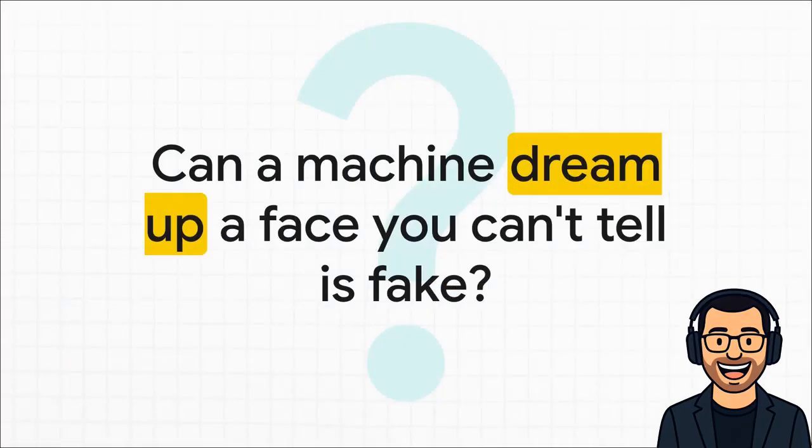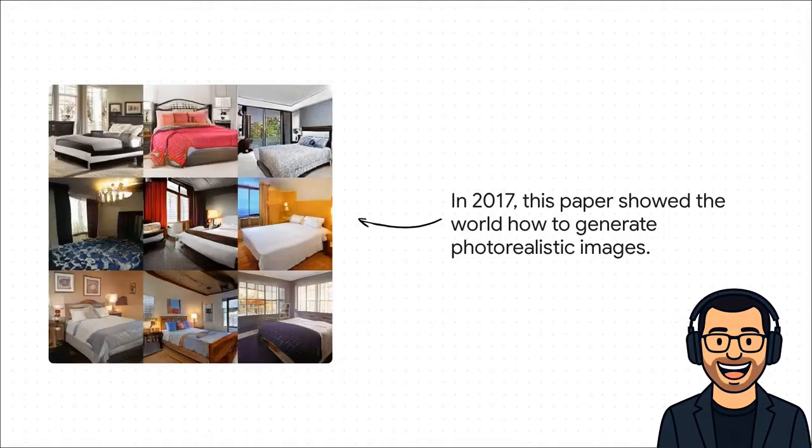So really think about that for a second. Can a machine just dream up a face? Not copy one, not stitch pieces together, but generate a totally new photorealistic human face from nothing but random noise? We're talking about a face of a person who has never, ever existed. And you know what? Back in 2017, this paper showed the world exactly how.